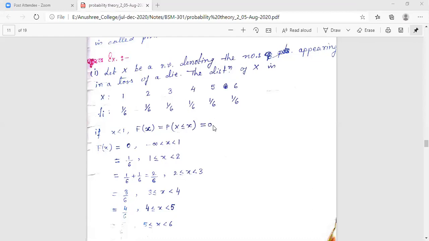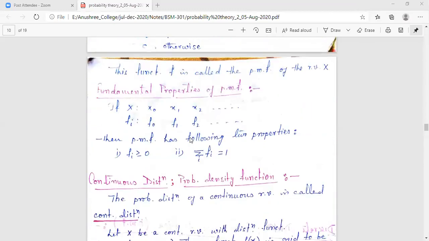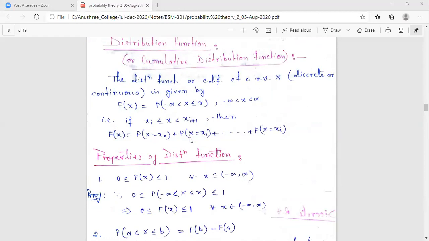We have already discussed this problem in our previous class, but I am going through it again as a recapitulation for doing the next problems. As we have learned, the distribution function is nothing but a probability value ranging from minus infinity to the particular value of x at which we need to find the distribution function.